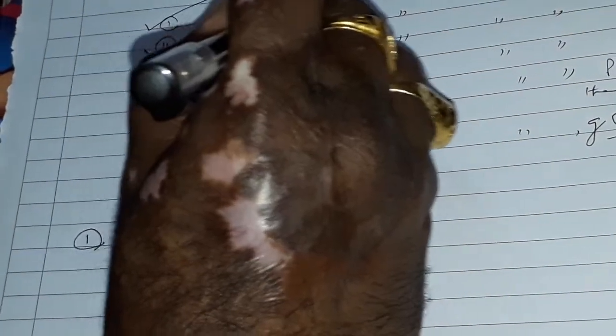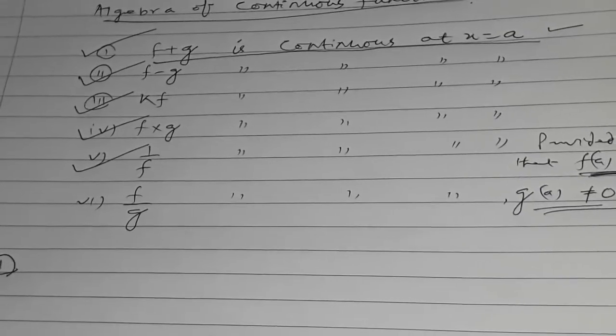So now we prove how f plus g is continuous at x equals a. Given that f and g are two real functions continuous at x equals a.